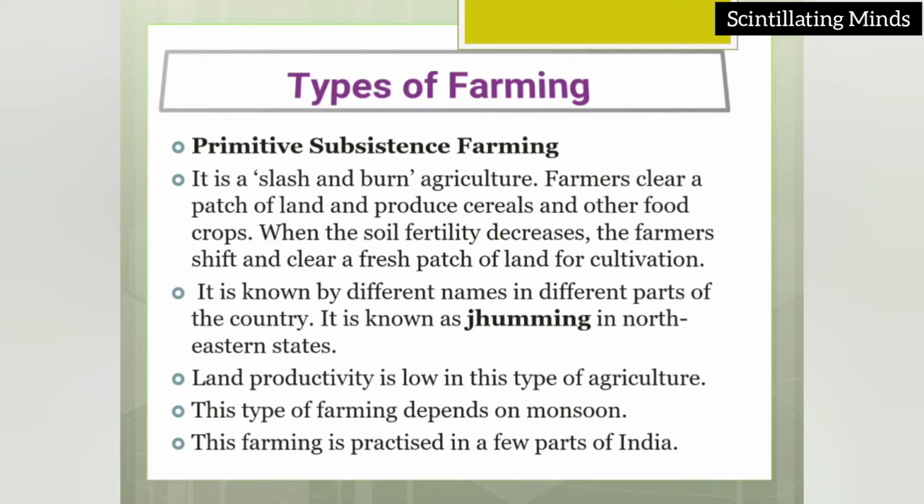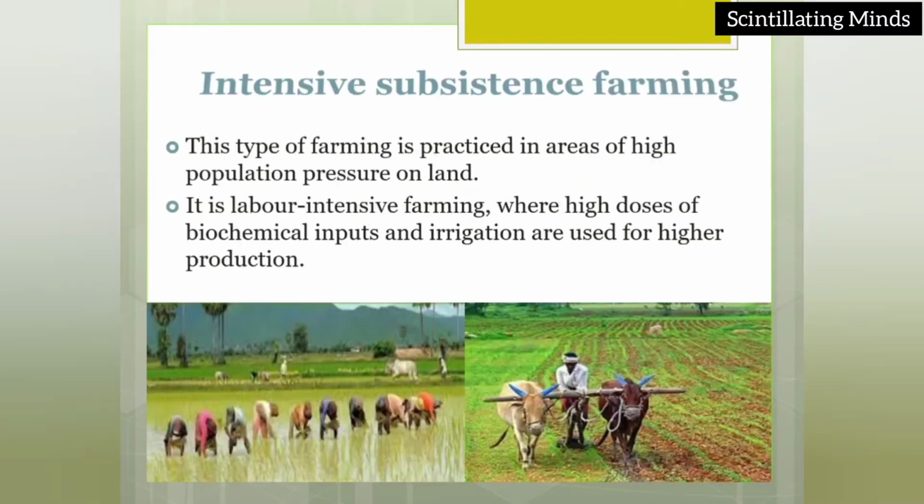There are different names given to this type of farming, such as jhumming agriculture, the term used in the northeastern states. In this type of farming the productivity of land is very low, and it depends completely on the monsoon, and it is practiced in some other parts of India too. Intensive subsistence farming. This type of farming is practiced in areas of high population pressure on land. It is a labor intensive farming where high doses of biochemical inputs and irrigation are used to increase the productivity or production.